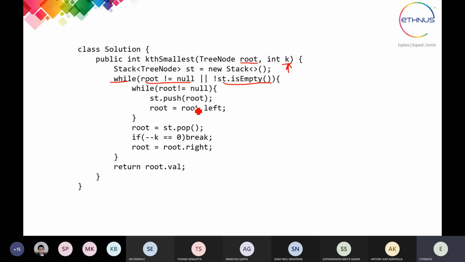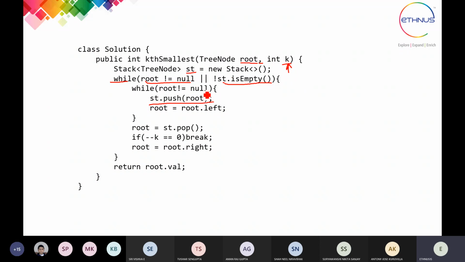If one of them is true, then you are going to traverse the tree. After this, if root is not null, it means there are nodes in the tree, and we perform the push operation. So you will have the value of the root in the stack. This stack st, and the root, we take from the user. You will get the tree in this particular function, and from that you will have the node values.